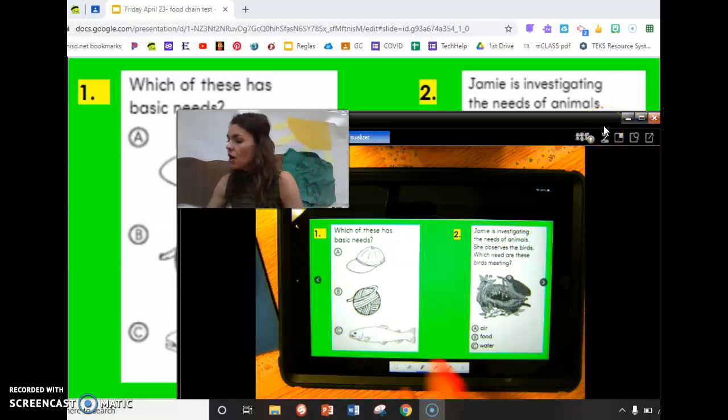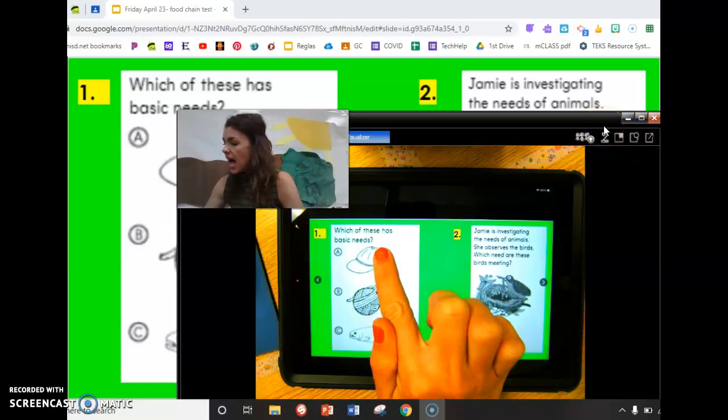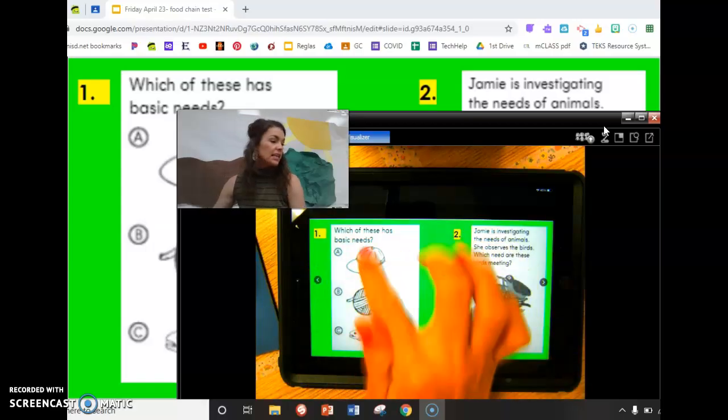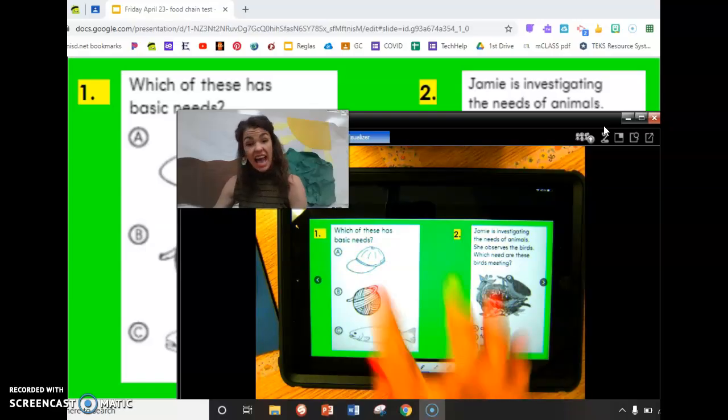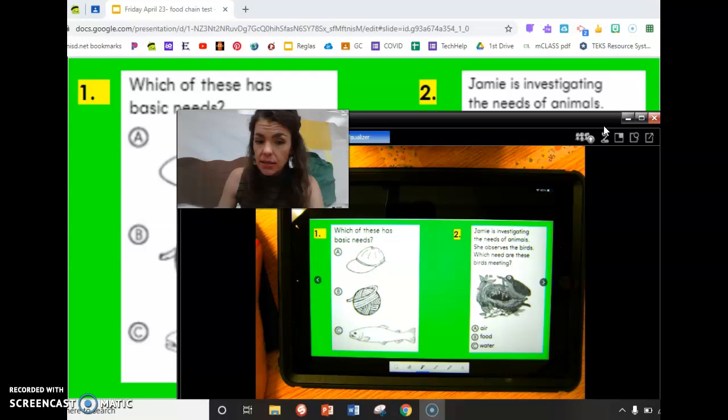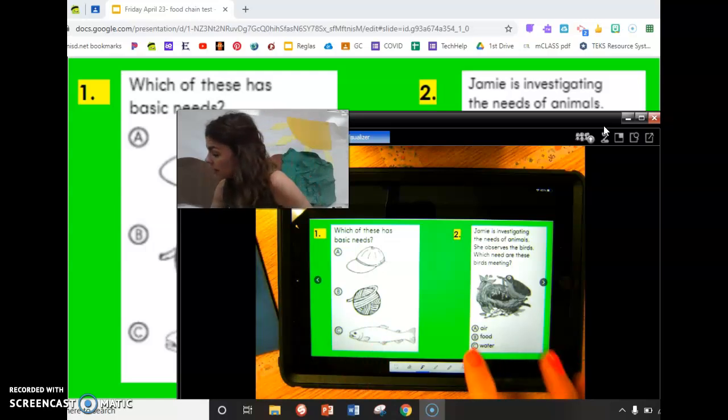Number 1. Which of these has basic needs? Which of these things has needs? Does the hat have needs? Does the yarn have needs? Or does the fish have needs? Only one thing is living.